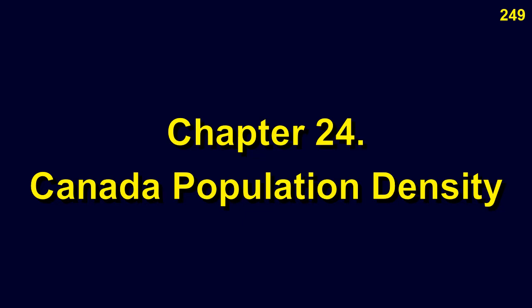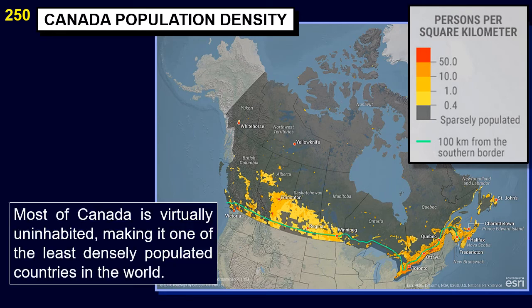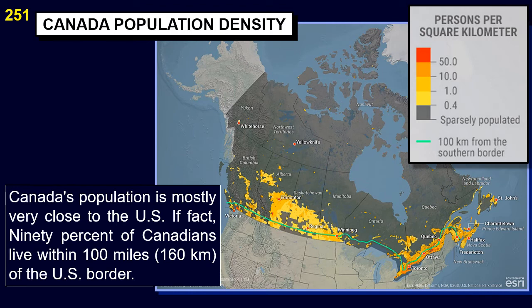Chapter 24. Canada Population Density. Most of Canada is virtually uninhabited, making it one of the least densely populated countries in the world. Canada's population is mostly very close to the U.S. In fact, 90% of Canadians live within 100 miles, 160 kilometers, of the U.S. border.